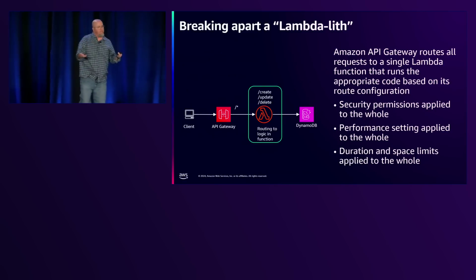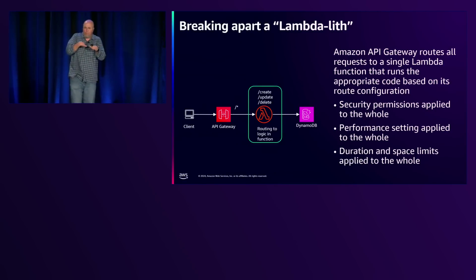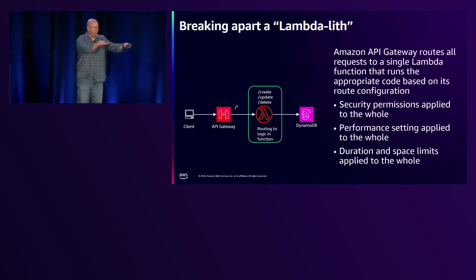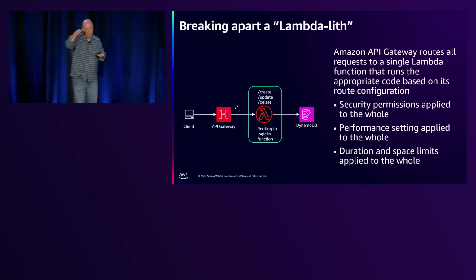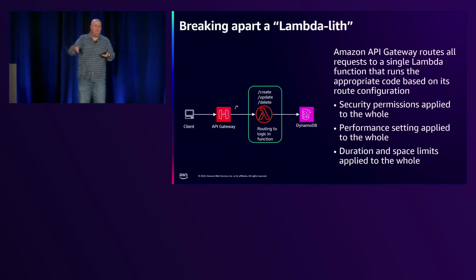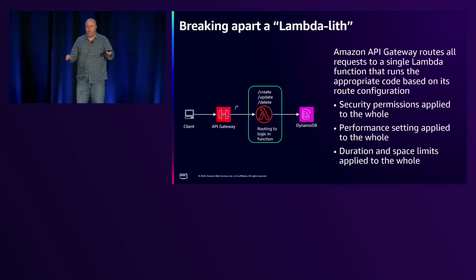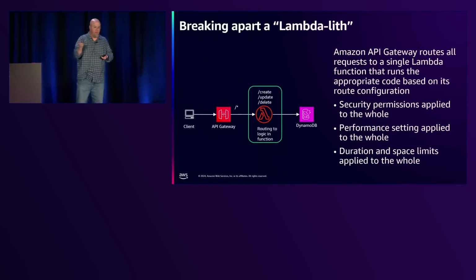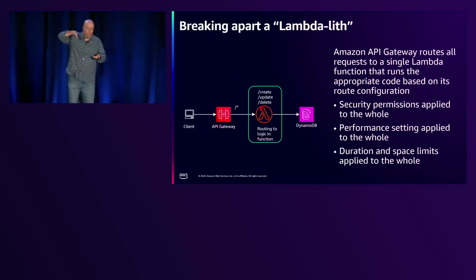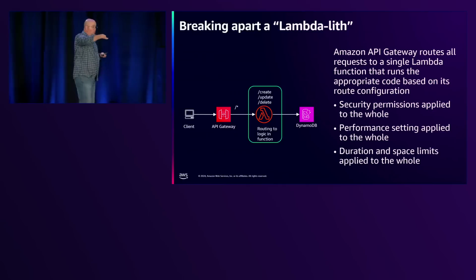Now, the thing with building an API in a Lambda, when we do this, hey, one Lambda does it all, we're going to proxy it through API Gateway, whatever comes in past this Lambda function, and so in this example, we have create, update, and delete, and the Lambda function does all that. But when we do this, for those of you who are security-minded, which should be everybody in the room, security permissions are applied to the whole, right?